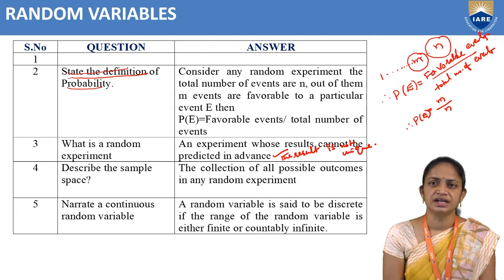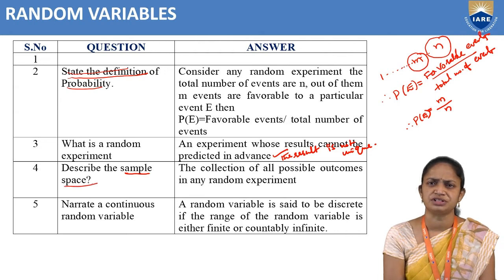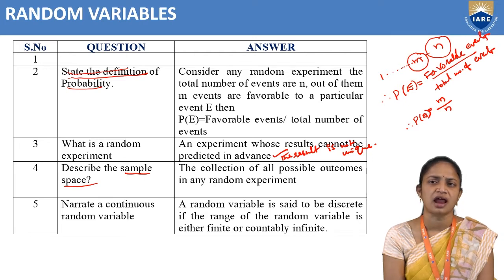Next question is, describe the sample space. What is the definition of sample space? The collection of all possible outcomes in any random experiment is called the sample space, or the total number of outcomes.